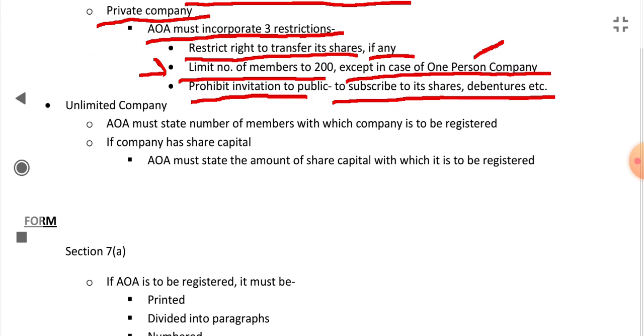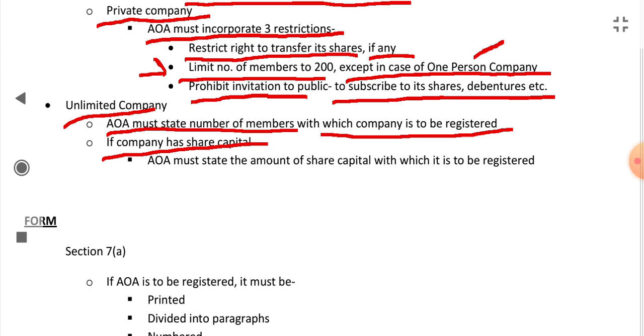In case of an unlimited company, the articles must state the number of members with which the company is to be registered. If the company has share capital, the articles must state the amount of share capital with which it is to be registered. This is in unlimited companies.